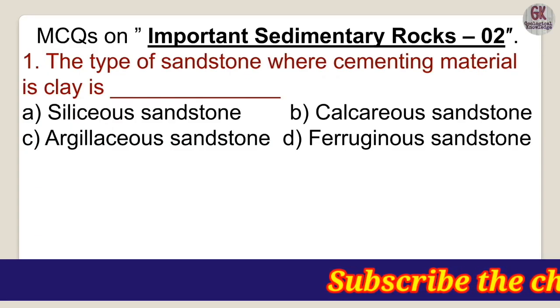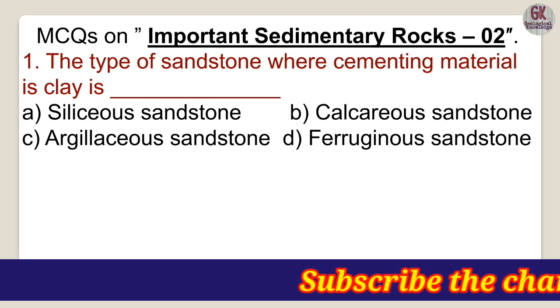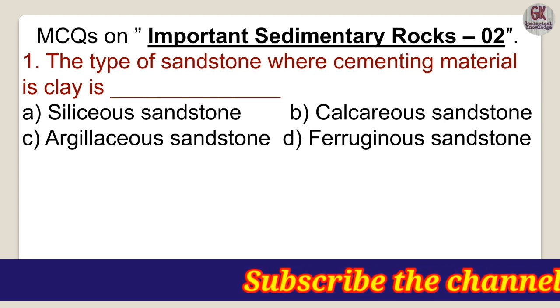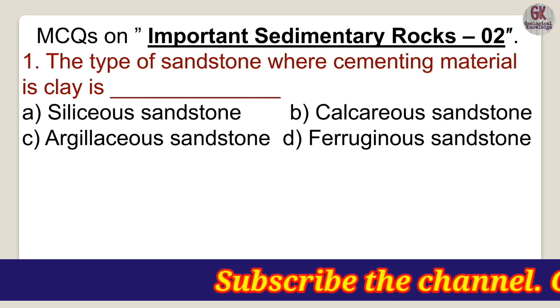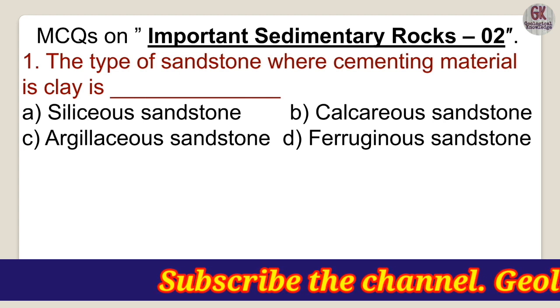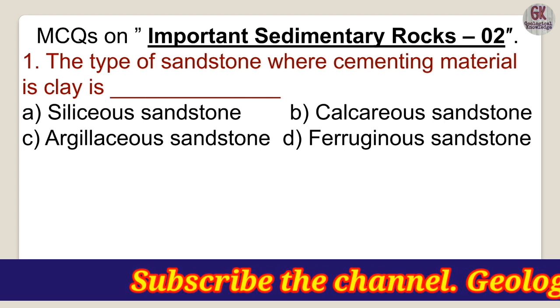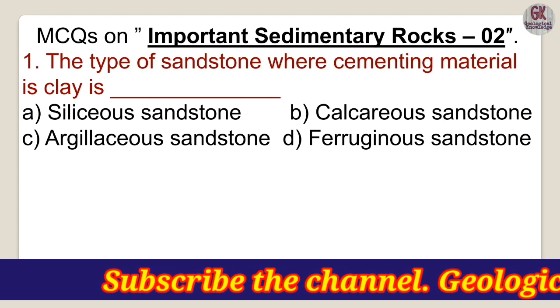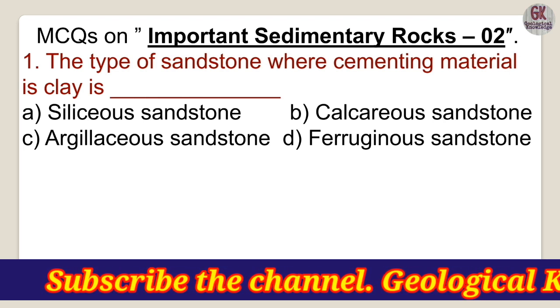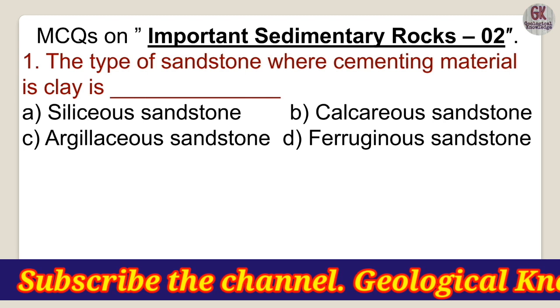So this is the second part, as we have already mentioned, and the very first question deals with the type of sandstone where the cementing material is clay. Cementing material means the material that binds the minerals together.